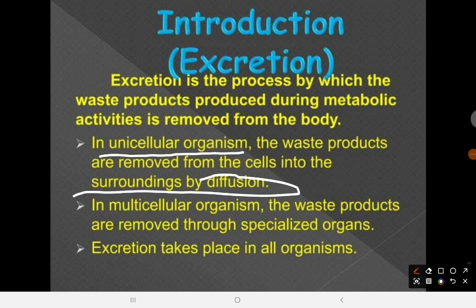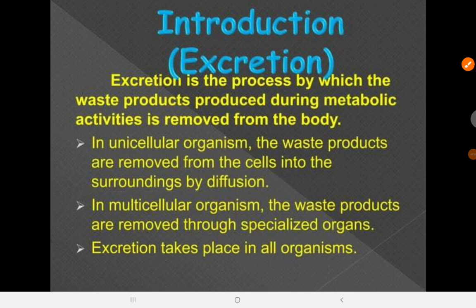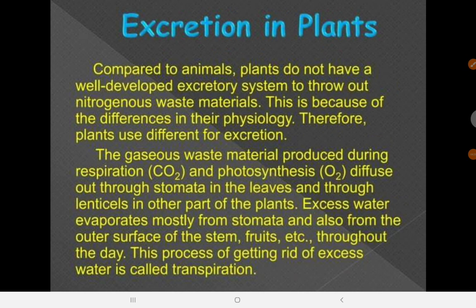And in multicellular organisms, the waste products are removed through specialized organs. Now, excretion takes place in all organisms because if an organism does not excrete waste products, the waste is going to build up and of course is going to pollute the organism itself and might result in death through suffocation and all sorts of things. So that's the reason why excretion is necessary.